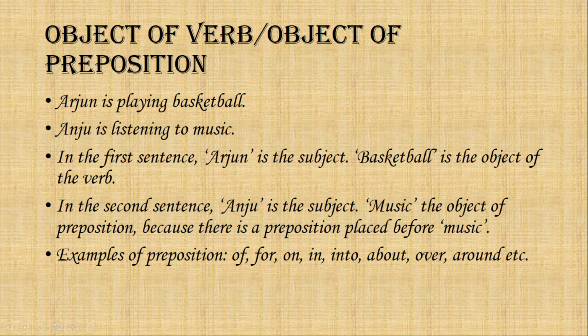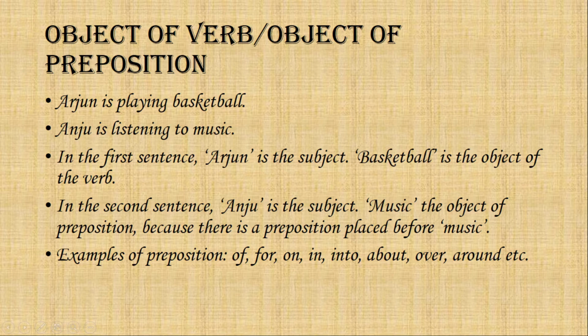Talking about objects, the object in the sentence can be either an object of the verb or an object of the preposition. How to find the type of object? Let's look at the following examples. Arjun is playing basketball. Anju is listening to music.